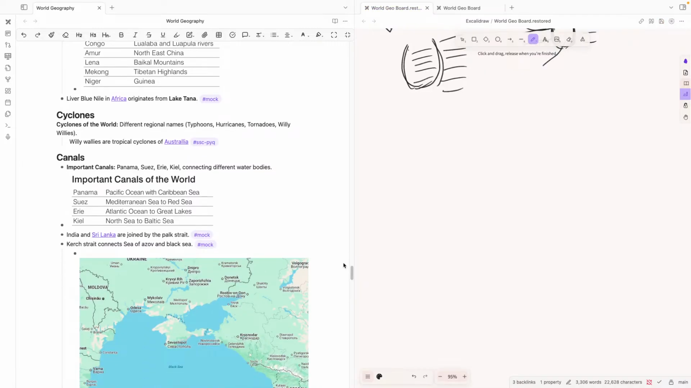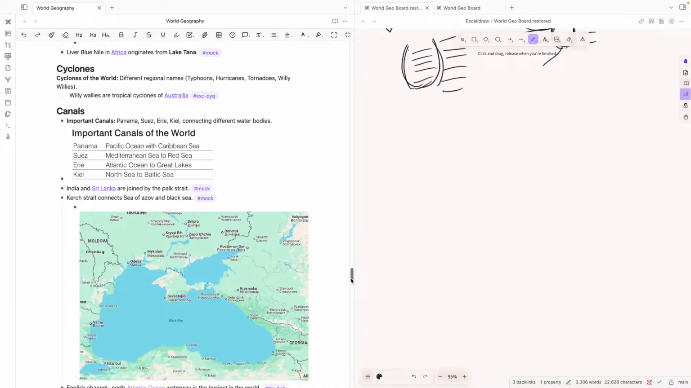Cyclones. Cyclones of the world are named under different names. Typhoons, hurricanes, tornadoes. Typhoons in China, hurricanes, tornadoes. Willy-willies are tropical cyclones of Australia, which has been asked in an SSC exam.